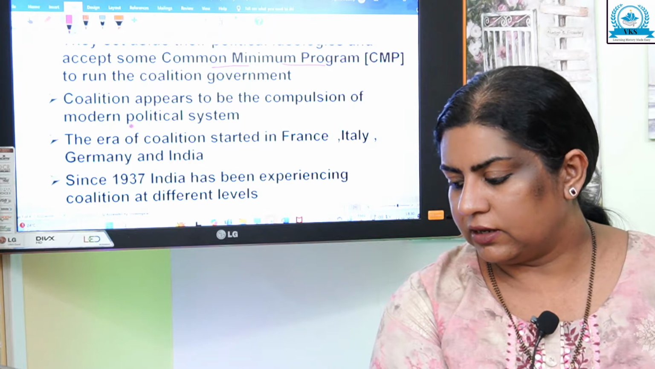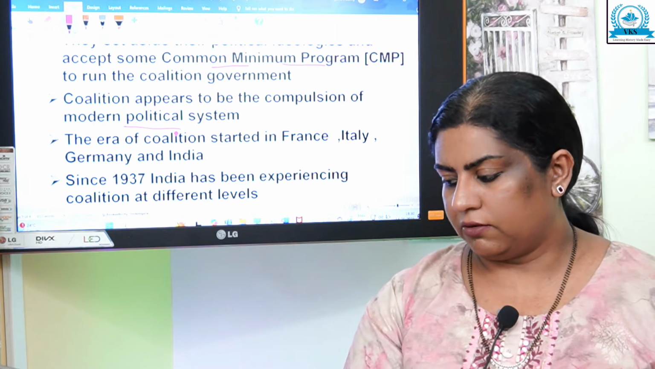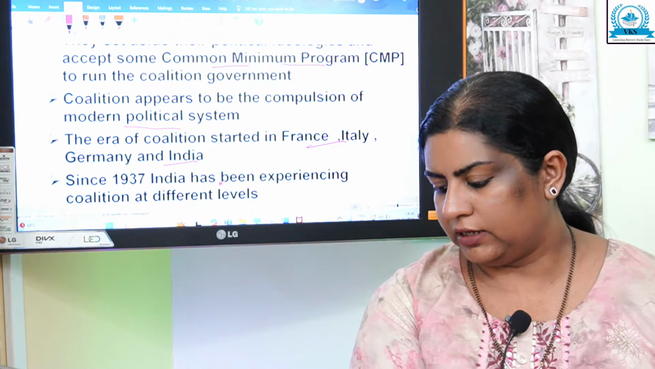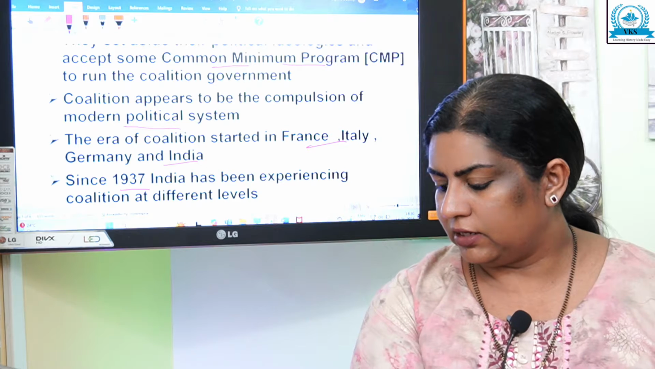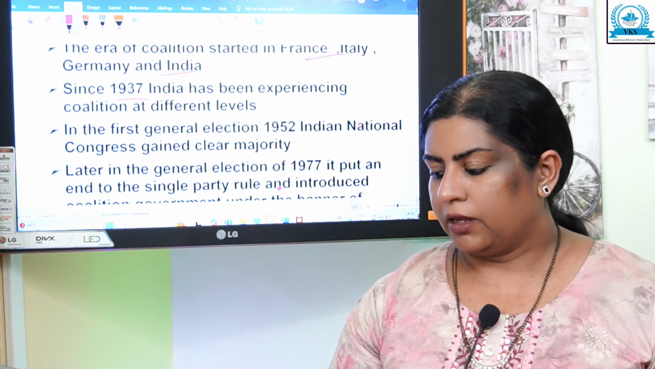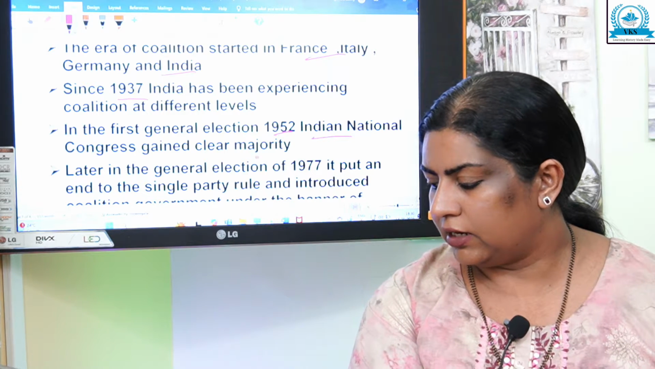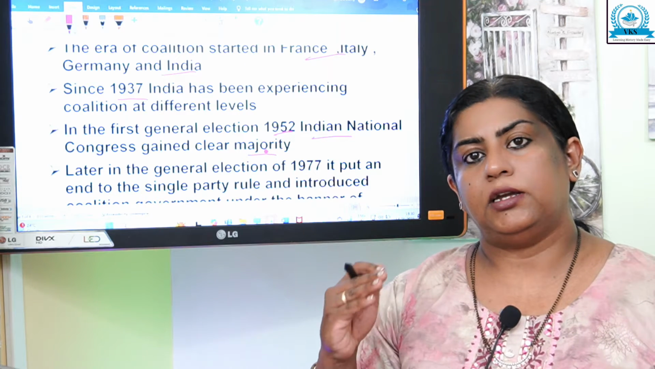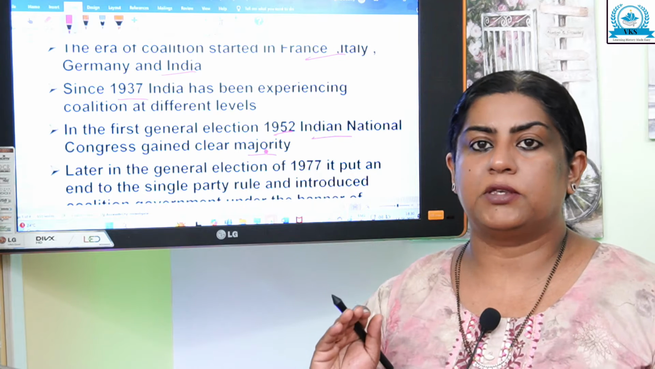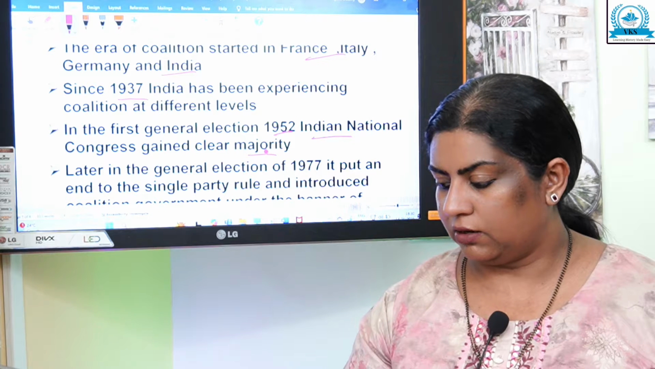It is like a compulsion: a situation arises and that leads to coalition government. The era of coalition started in France, Italy, Germany and India, and since 1937 India has been experiencing coalition government at different levels. In the first general election in 1952, the Indian National Congress gained a clear majority. When any party gains a clear majority, there is no need for coalition government. When there is no absolute majority, a need arises for coalition government.